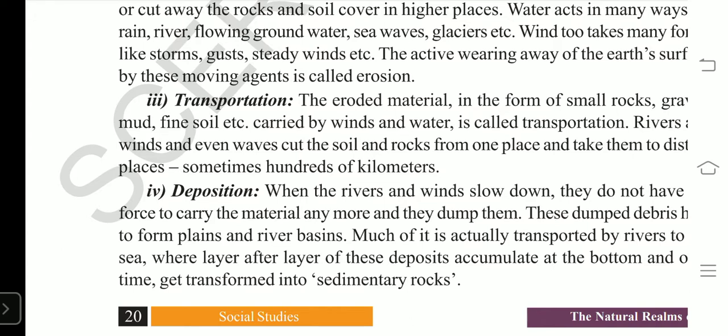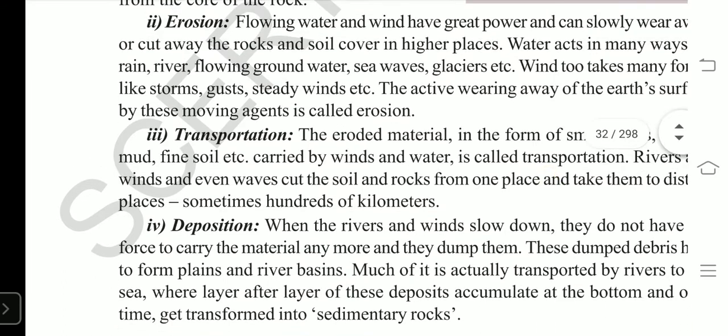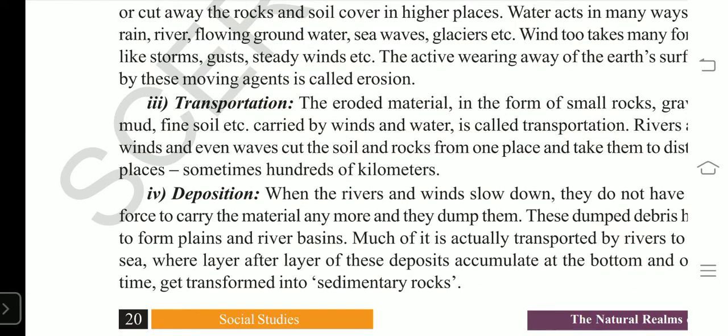What is meant by geomorphic cycle? The existing landforms on the Earth's surface are transformed by moving agents like wind and water. So that is called a geomorphic cycle. Morphology means the landforms are changed by the wind and water. It is called a geomorphic cycle, right?